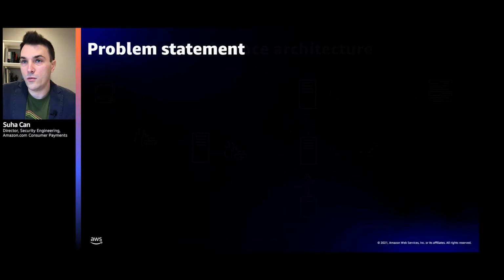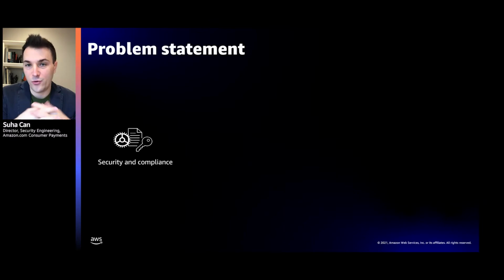Now, what were some of the problems we ran into over the years with this on-prem infrastructure? I would say there were several factors that made us consider moving to AWS. I'm going to go through them now. Let's talk about security and compliance. As you know, the attack landscape is always evolving. And of course, maintaining the security bar is our #1 job, and it's mandatory, albeit the costs continue to go